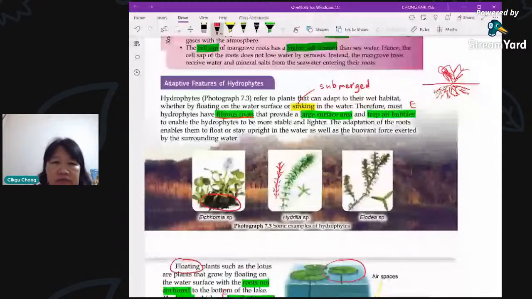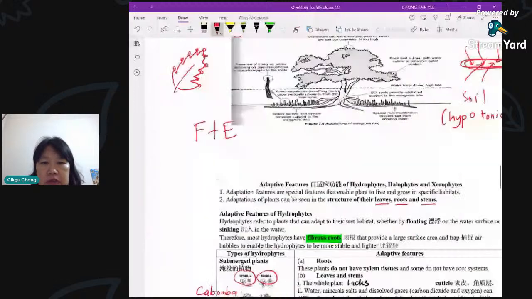This is for either the sinking or the floating ones, submerged or floating. They will usually have fibrous roots. If they are submerged, it can grip the soil better. If it's the floating type, the fibrous roots will be able to trap air bubbles, which makes it more buoyant. So the root is covered. Now let's look at the leaves and the stem.